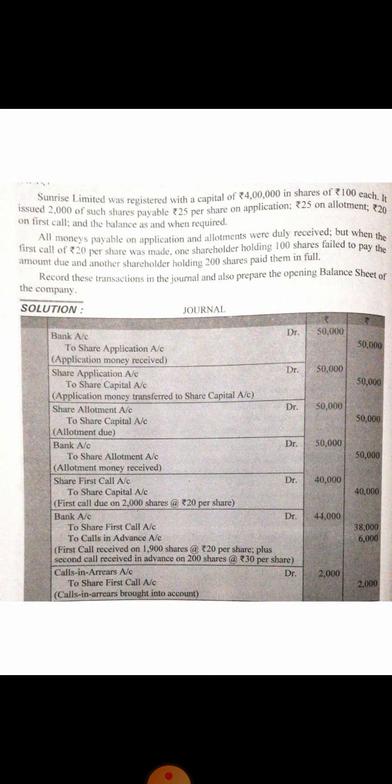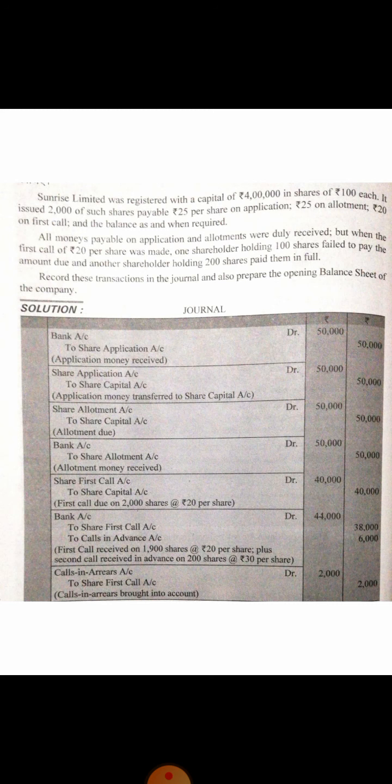Clear? So for receiving, bank account debit to share first call. First understand only up to this. Clear? Share first call is of rupees 40,000. Clear? One shareholder holding 100 shares failed to pay the amount due. So 100 shares have not paid their first call money. 100 multiplied by 20. The company has not received total rupees 2000 out of 40,000.